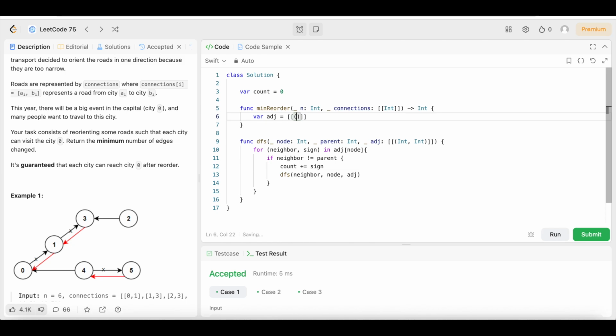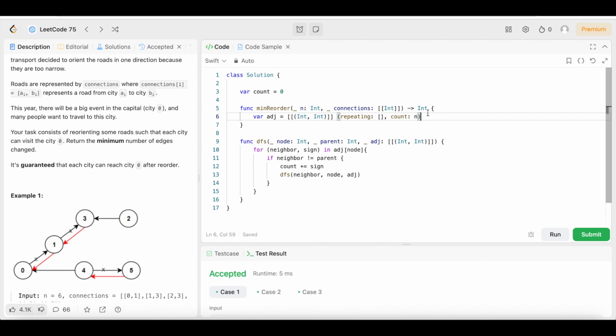So we're going to put the two array brackets, then open up the parentheses inside of those array brackets, and put an integer and an integer. Then we're going to say repeating an empty list, count n.